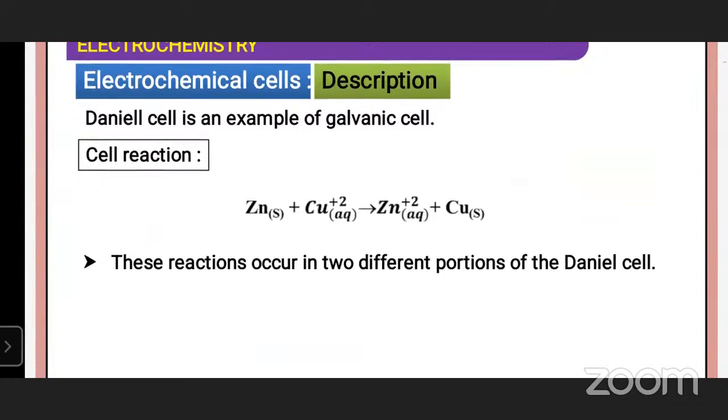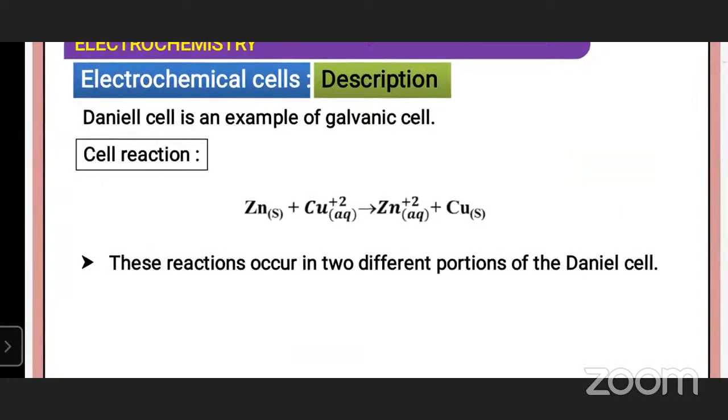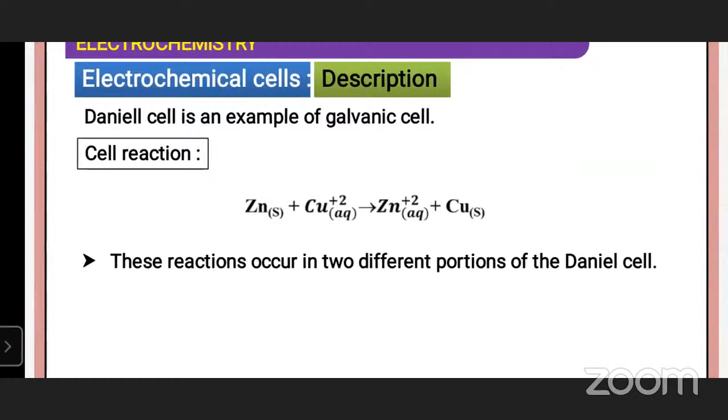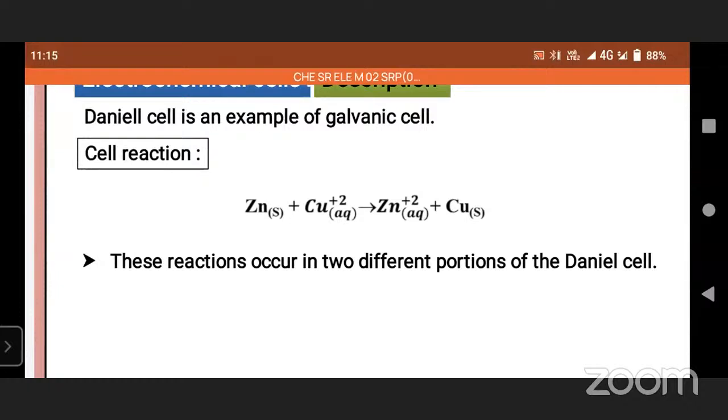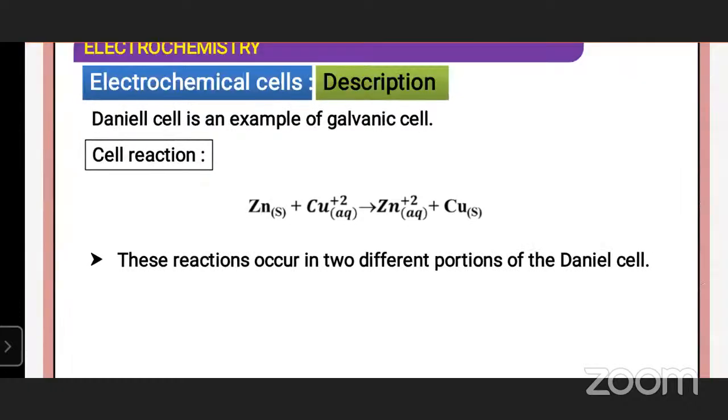Daniel cell is an example of galvanic cell. A galvanic cell consists of two electrodes immersed in solutions of their respective salts.